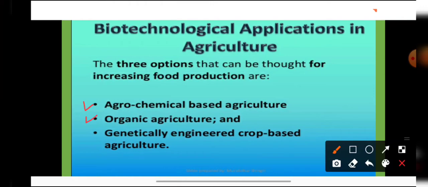The second option is organic agriculture. In organic agriculture, no chemicals are used. Instead of chemicals, various biomeasures are used like biofertilizers or biopesticides to minimize the pollution which is created by these chemicals in agrochemical based agriculture. And the third option is genetically engineered crop based agriculture, in which the crops are genetically modified to enhance the food production and to make them insect pest resistant.